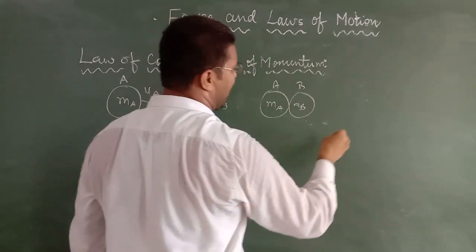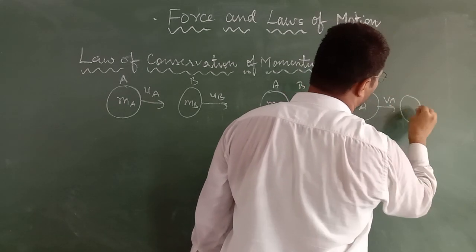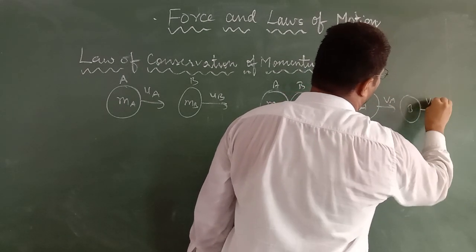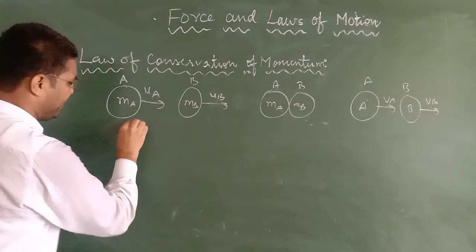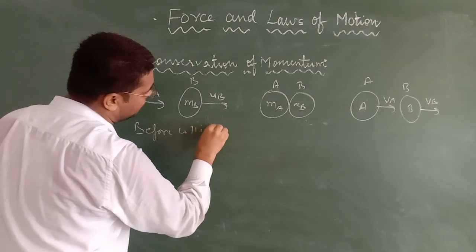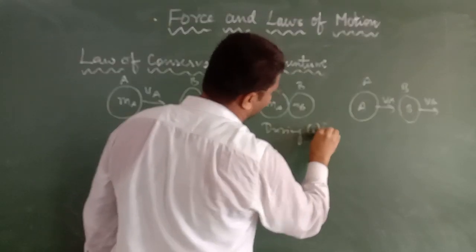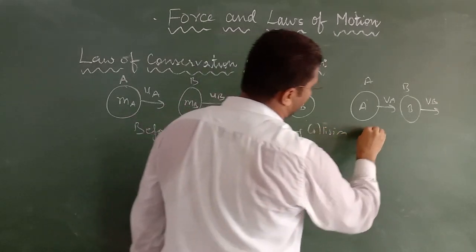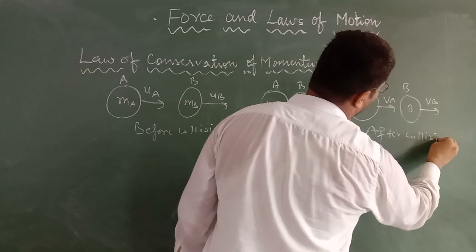This is before collision, this is during collision, and this is after collision, where object A velocity becomes va and object B velocity becomes vb.